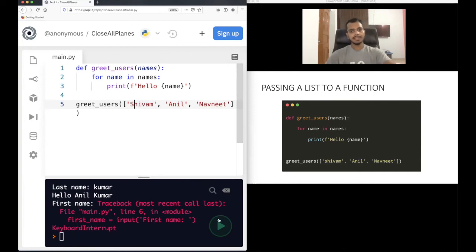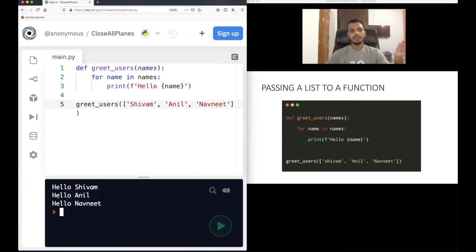Let's run this one. So what actually happened? I have passed the input as a list here. Okay, this is a list. Now this list is stored in names. So in names, this list will be stored. Now what we are doing is, for name in names, we are looping over this list, in which three names are stored.